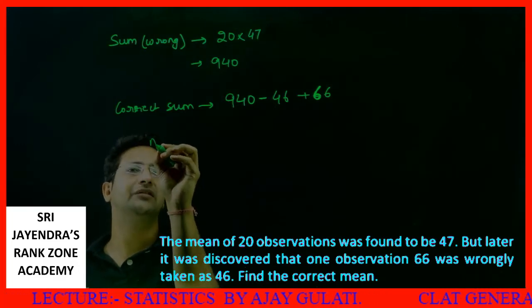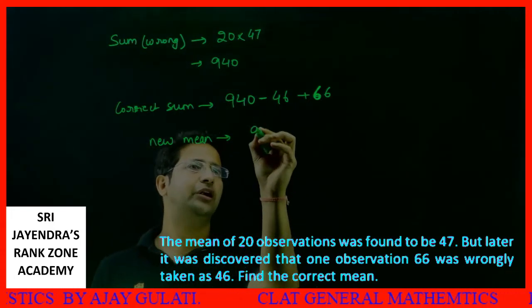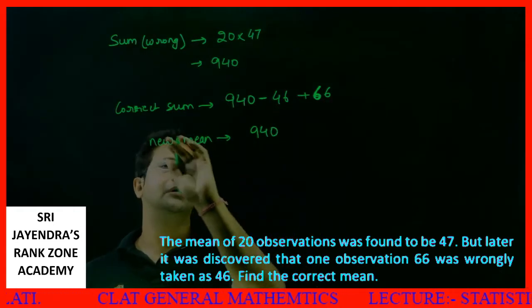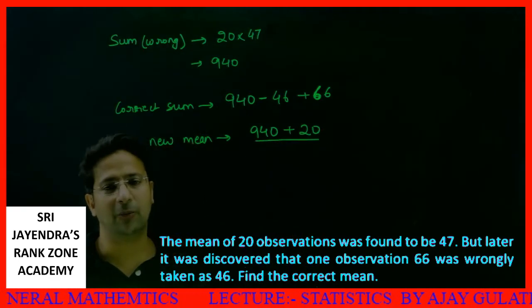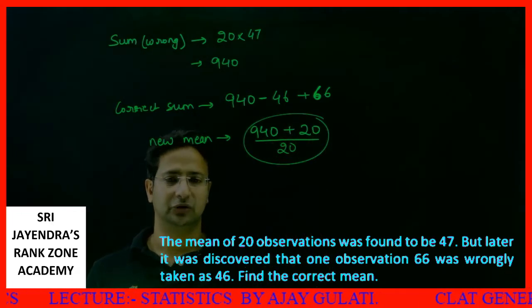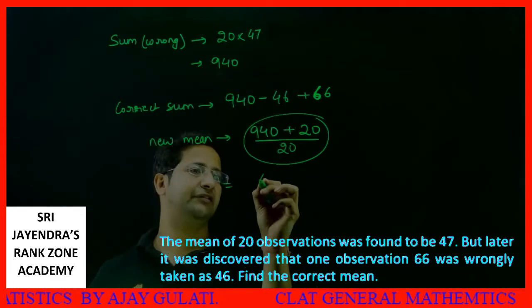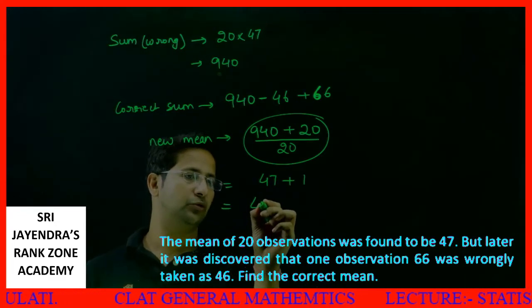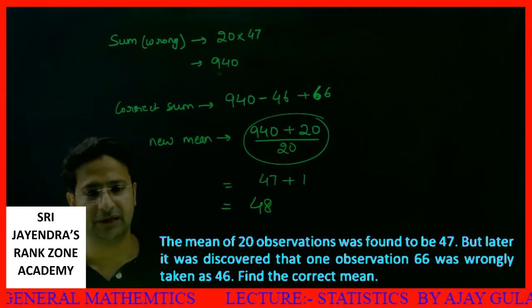So what will be the new mean? New mean is 940 minus 46 plus 66, that is plus 20, divided by how many values were there? There were 20 values. Now this is easy. 940 divided by 20 will give me 47. 20 divided by 20 will give me 1. So this comes out to be 48. I hope this part is clear to all of you.